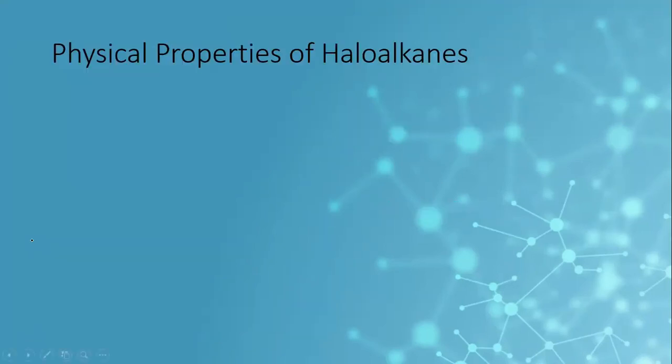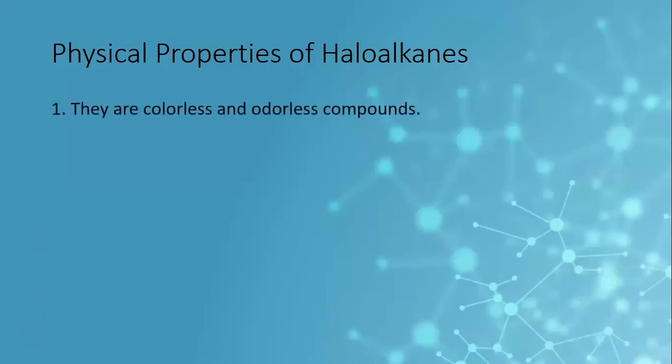Now let us talk about the physical properties of haloalkanes. Like the parent alkane, haloalkanes are colorless and odorless compounds. As the parent alkanes are hydrophobic in nature, haloalkanes are also hydrophobic. That means they keep away from water.